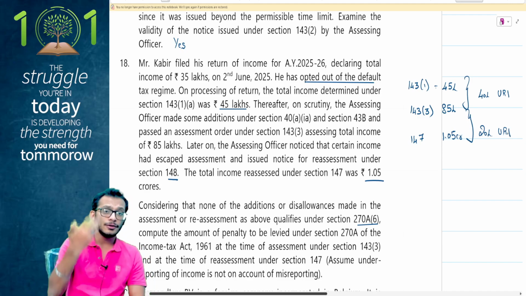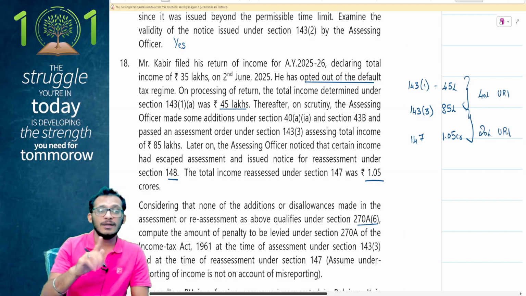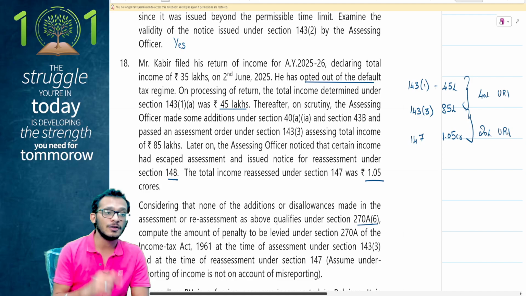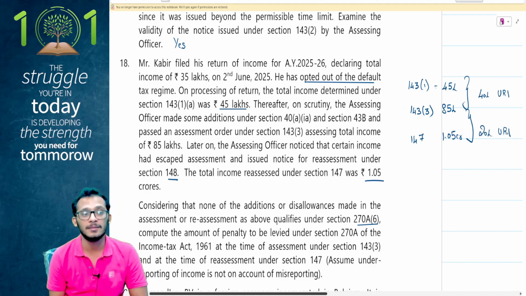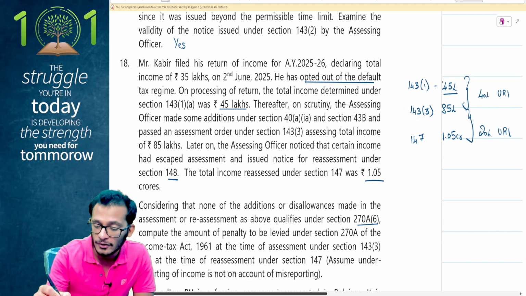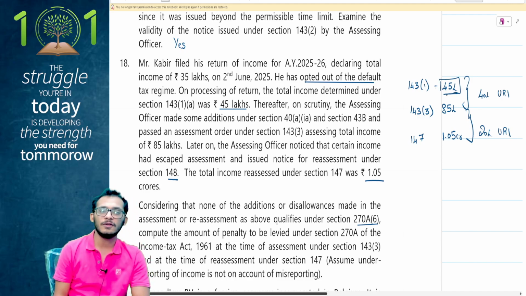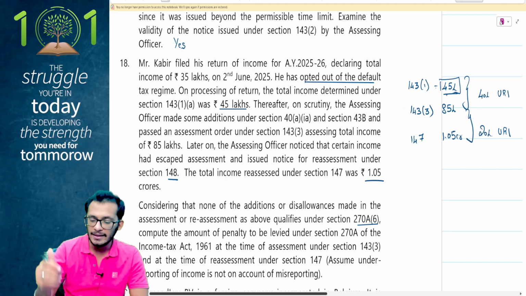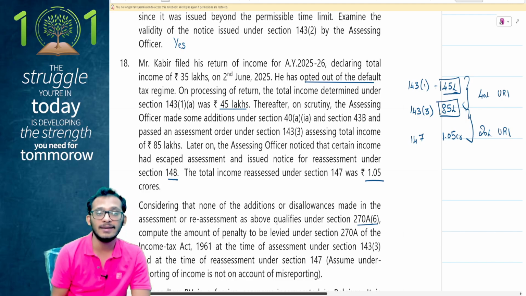Can penalty be levied on you? 101%. What is the problem here? The only thing is penalty will be levied at the rate of 50% of the underreported taxes, because this is not a misreporting. How do I do this, people? Take the 45 lakhs, go for the slab rate model, find the tax payable. Take 85 lakhs, go for the slab rate model and find the tax payable.